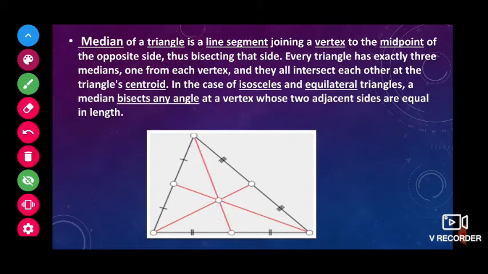If we draw like that, children, every triangle has three medians, and those three medians bisect each other at one point. That point is called the centroid.